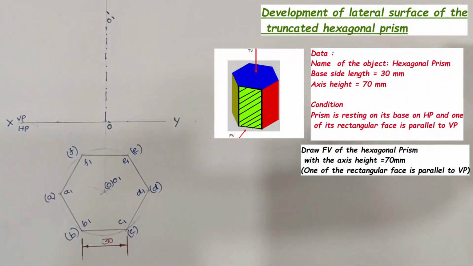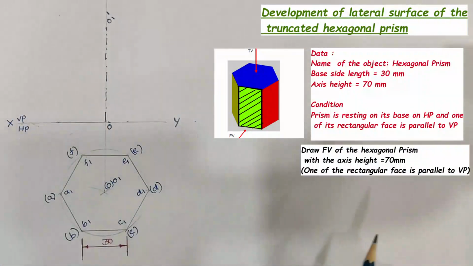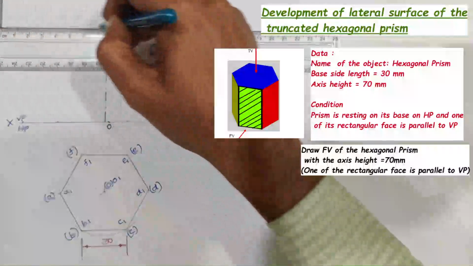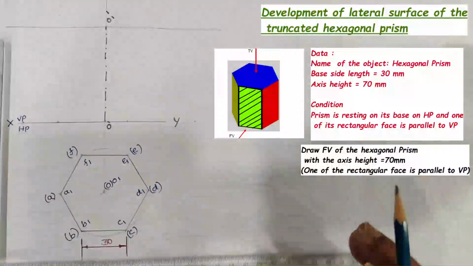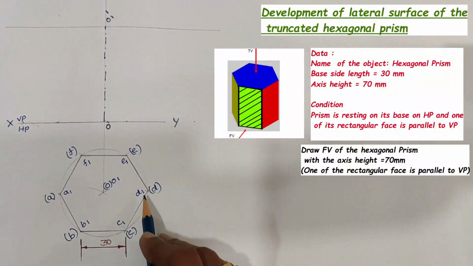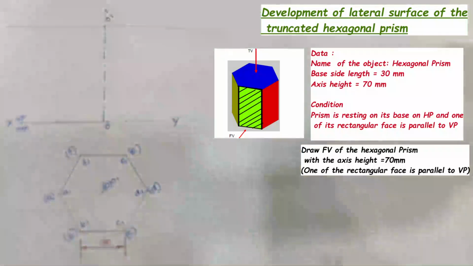Here the axis height is 70 mm. So passing through O1 dash, draw a line parallel to the XY line. After that, through the A1, B1, C1, D1, E1 and F1 points, draw projectors towards the vertical plane.